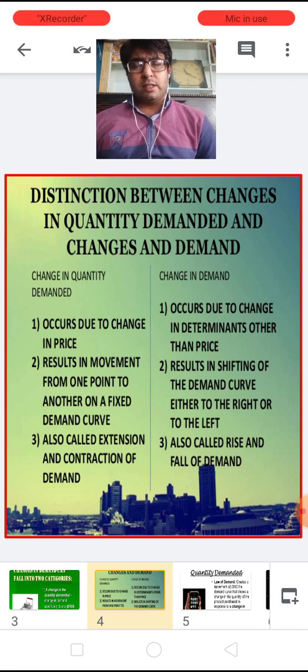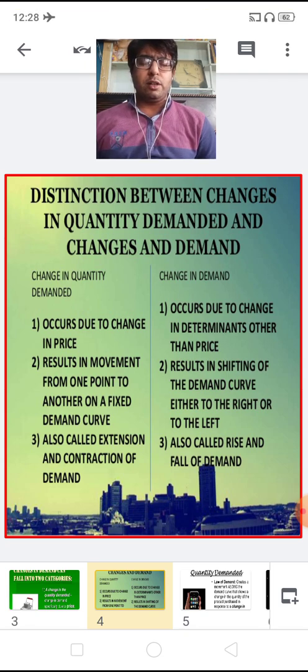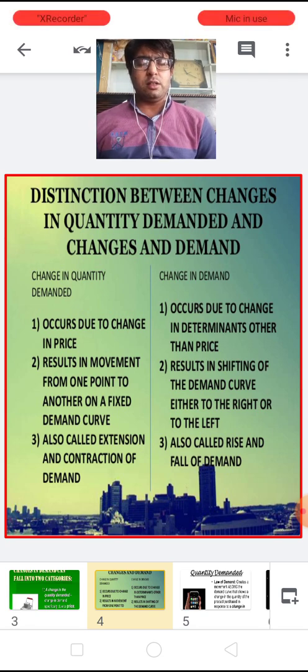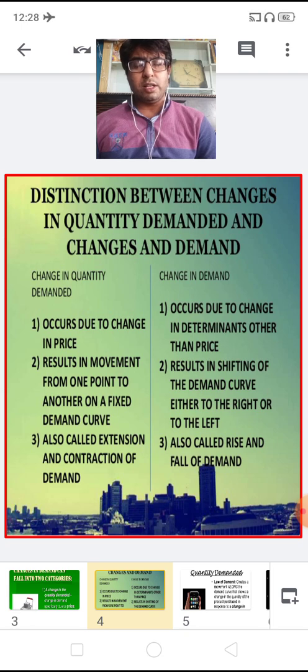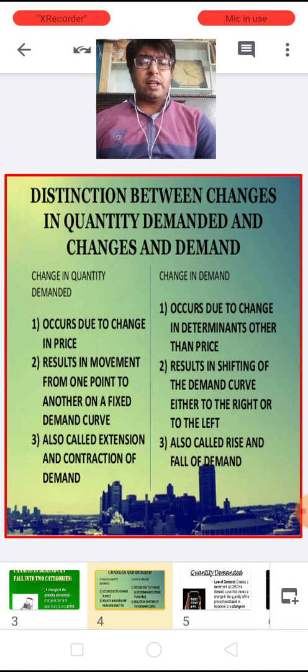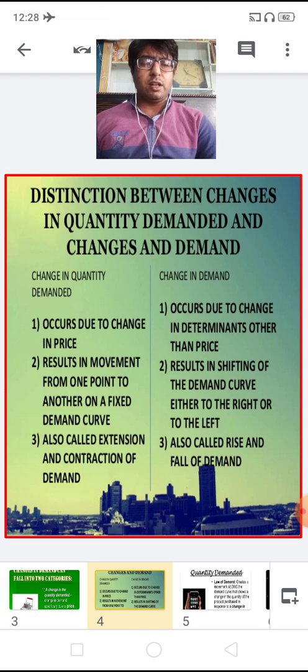Or you can say that when the quantity demanded of the commodity changes due to change in any factor other than the own price of the commodity, it is known as change in demand. It is graphically expressed as a shift in the demand curve.